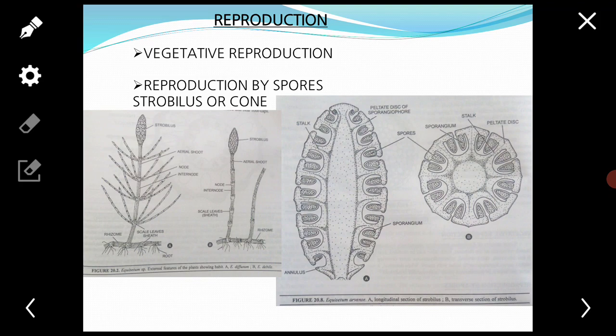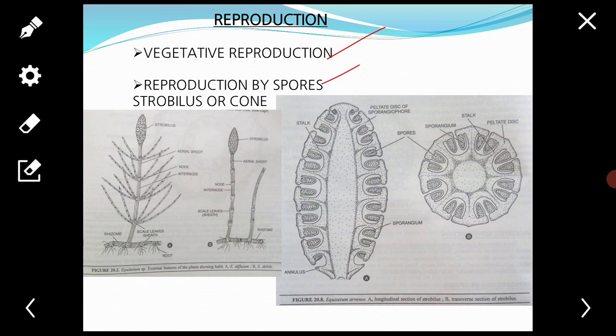Today we will study the next portion of Equisetum, starting with reproduction. The reproduction in Equisetum plants takes place in two ways. First, vegetative reproduction. Second, reproduction by spores, strobilus or cone.